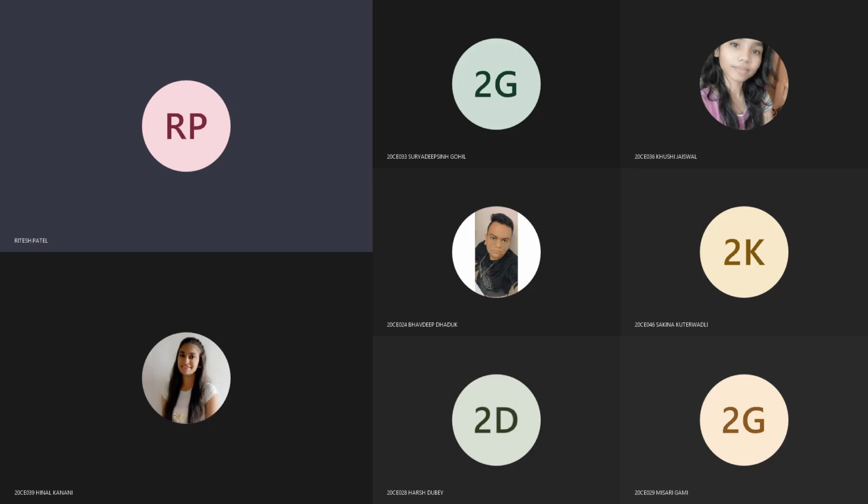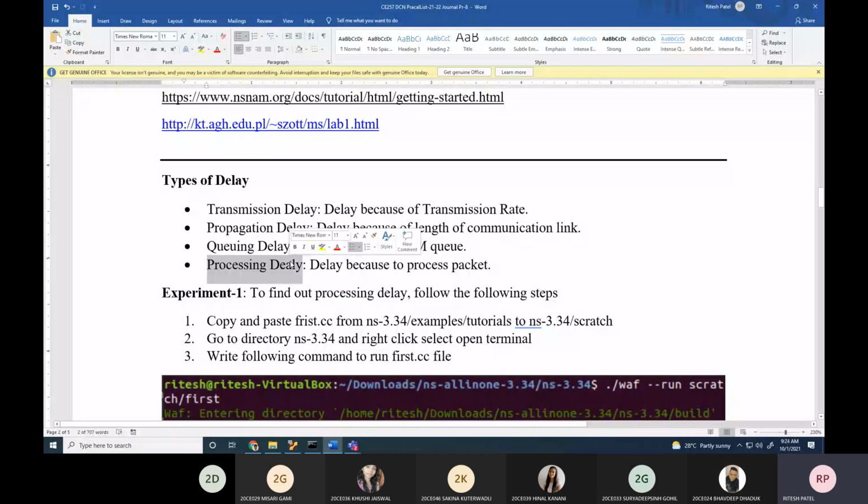Propagation delay, queuing delay, and processing delay. So what is transmission delay, propagation delay, queuing delay, and processing delay? It is clearly mentioned over here, the delay because of transmission rate. Can any one of you explain what is the meaning of the statement, delay because of transmission rate?